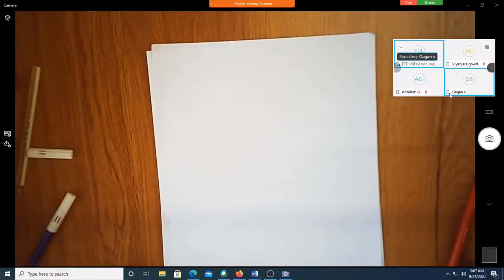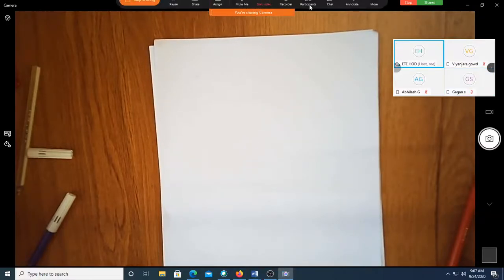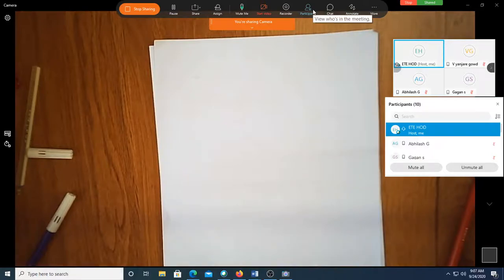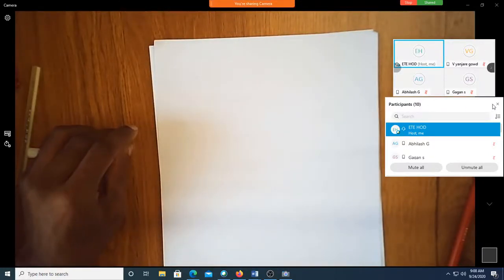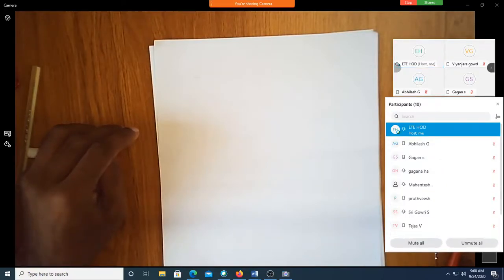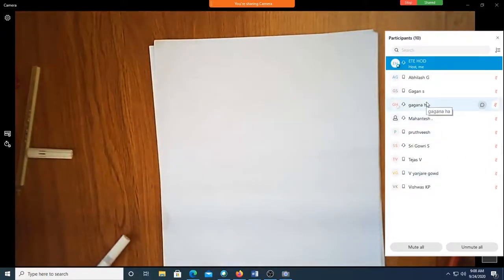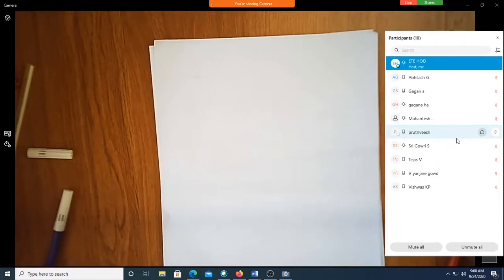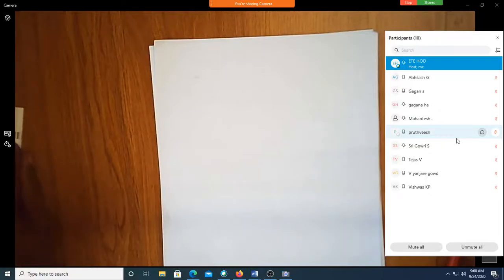How many of you are there? Let me just find out. One second. Okay, there are only 9 students. And okay, other 2. Okay, let me take the attendance now. I'll just scroll through the students who are available. Abhilash, Gagan, Gagan H., Mahantesh, Prithvish, Gauri, Tejas, Injara, Vishwas. Okay, who is absent? Sirish and? Okay, let me just find out.